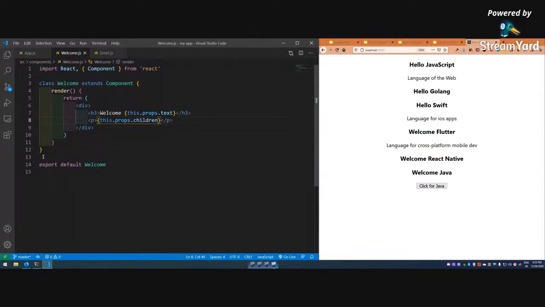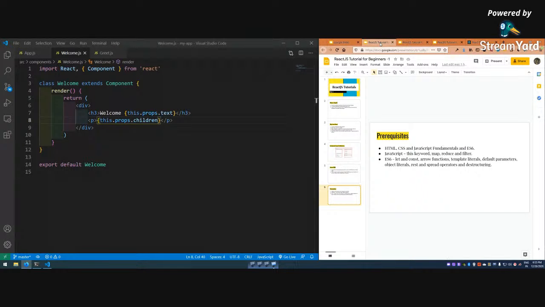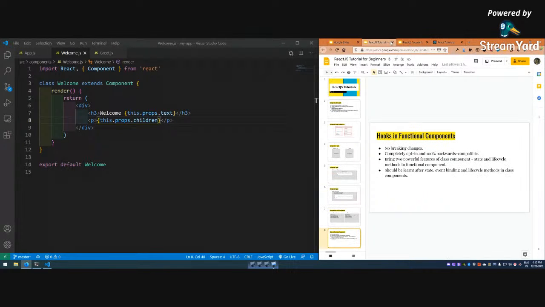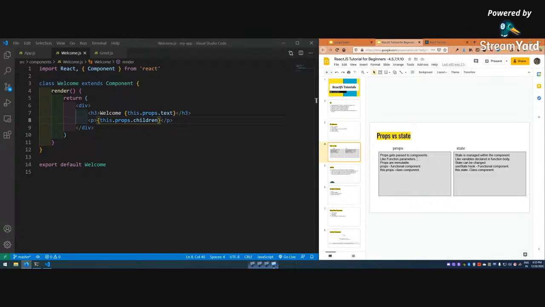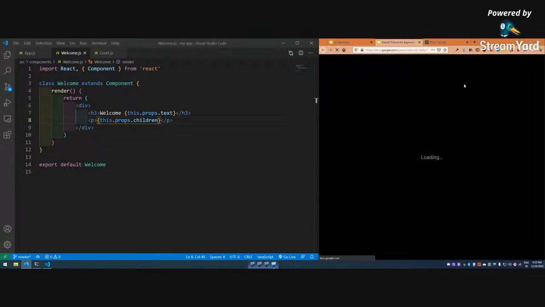Now we will learn about the next concept, and we will learn about state. But before that, close it. Yeah, as you might have guessed, we'll learn about state.